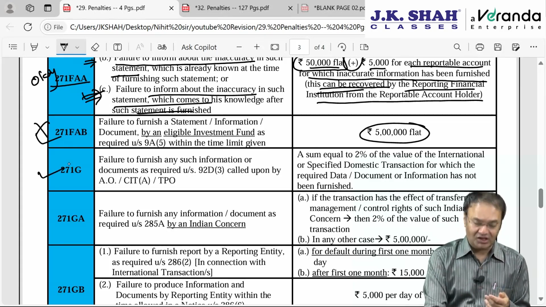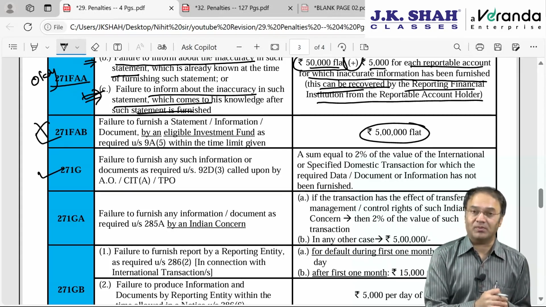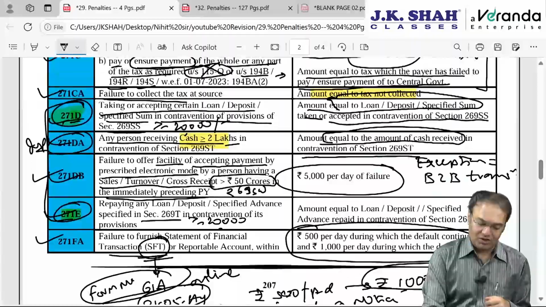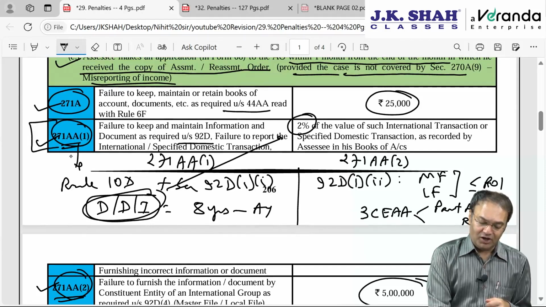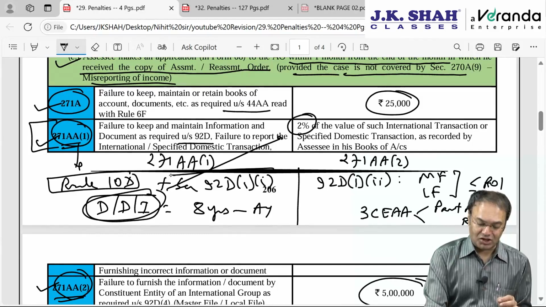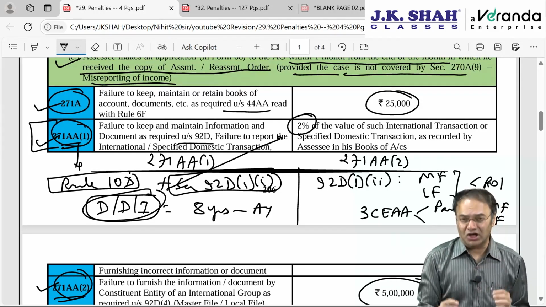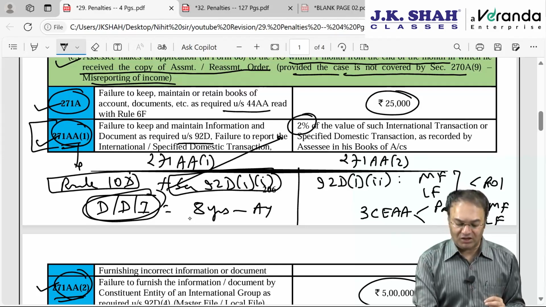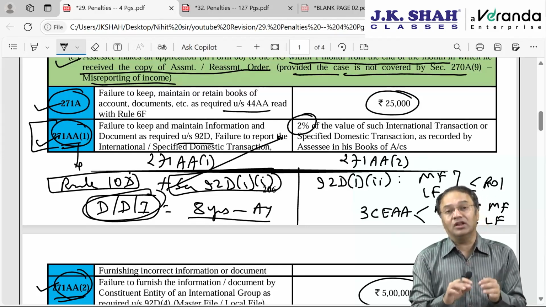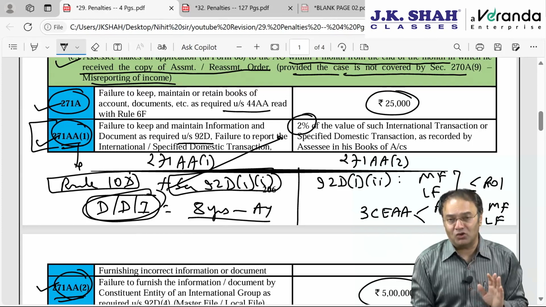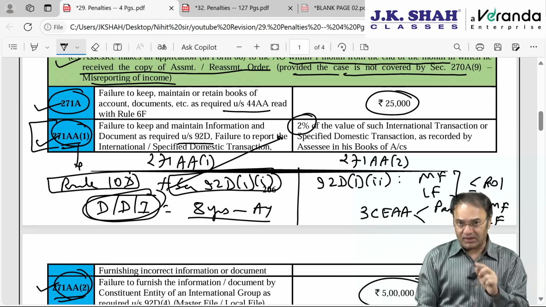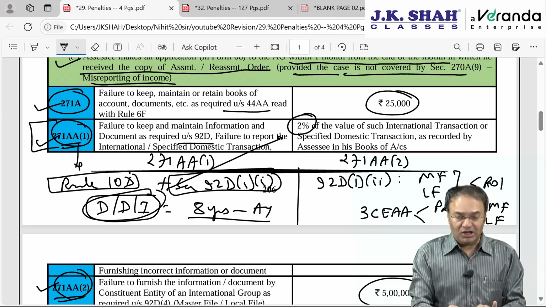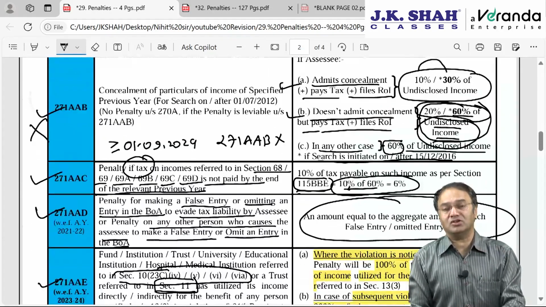Next is 271G, an important penalty in connection with transfer pricing. So for transfer pricing, 271AA subsection 1 we had discussed, that if there is a failure to maintain certain data, document, information as given in rule 10D read with section 92D subsection 1 clause 1, certain data, document, information which are to be maintained for a period of 8 years from the end of the relevant assessment year, then there is a penalty to the tune of 2% of the value of such international transaction or specified domestic transaction. If not maintained, then 2% penalty. If not furnished, here maintenance. If not furnished, then penalty under section 271G.